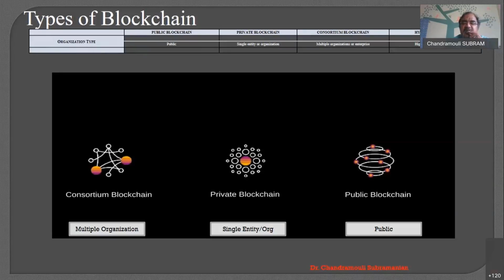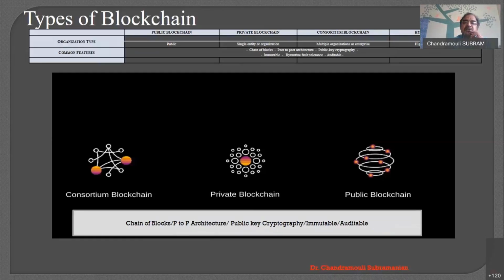Whereas in the private blockchain, only a single entity, maybe even a single person, or a single organization, can go for a private blockchain. In the case of consortium blockchain, multiple organizations join together. This is the difference with respect to organization type.